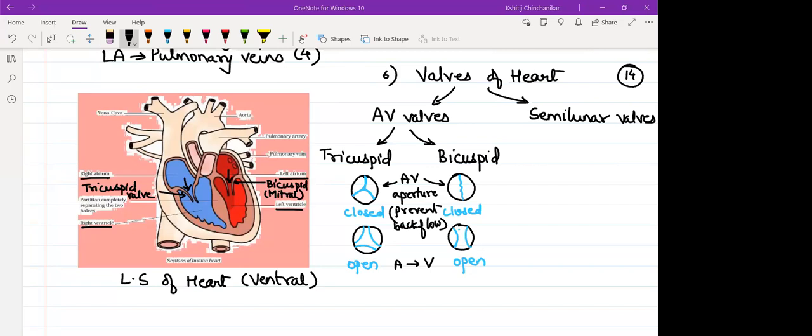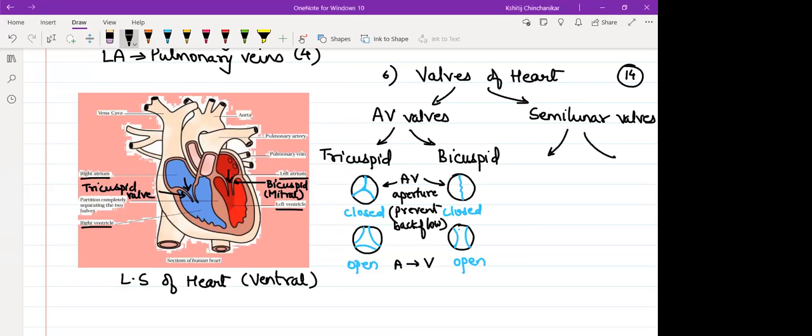There is another valve that I have drawn, which is called semilunar. And why does one side have three and another have two flaps? This is technically tricuspid, very much similar to semilunar valves. Bicuspid is much stronger and more efficient compared to tricuspid, and quickly the blood will be coming down. It can be more easily monitored. We know the left side of the heart should be more powerful, stronger. Right, Arya?